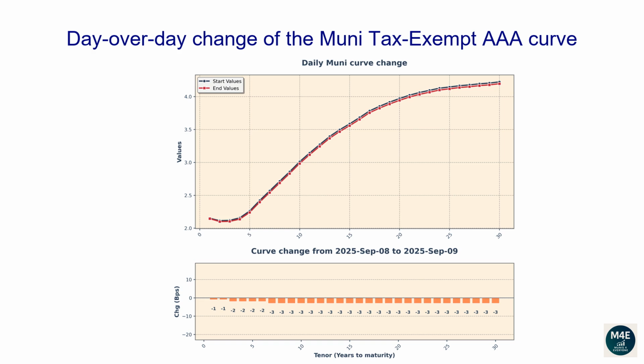The 1-year tenor changed -1 basis points. The 2-year tenor changed -1 basis points. The 5-year tenor changed -2 basis points. The 10-year tenor changed -3 basis points. The 20-year tenor changed -3 basis points. The 30-year tenor changed -3 basis points.